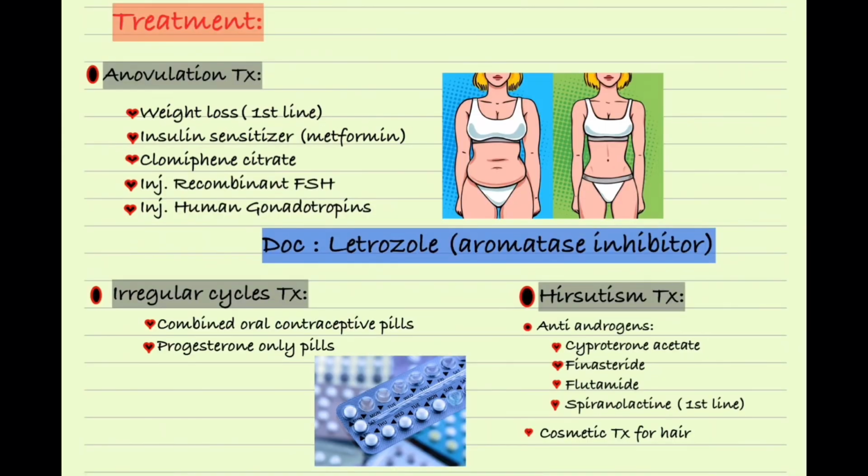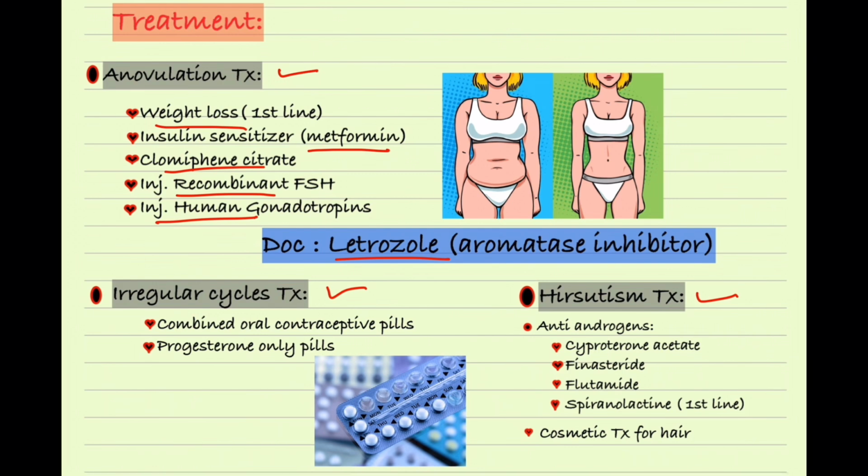Treatment of PCOS, let's discuss the treatment in 3 different phases: anovulation treatment, irregular cycle treatment, and hirsutism treatment. For anovulation treatment, the first line without any drug is always weight loss, because weight loss helps women ovulate in 30% of cases. The drugs include metformin, an insulin sensitizer which helps around 30% of women to ovulate, and clomiphene citrate, with which women ovulate in 80% of cases and also get pregnant in 40% of cases. The other options include injection of recombinant FSH, GnRH, and the drug of choice is letrozole.